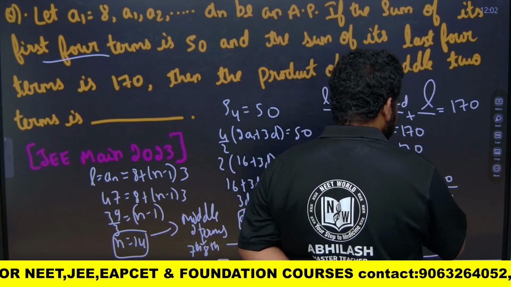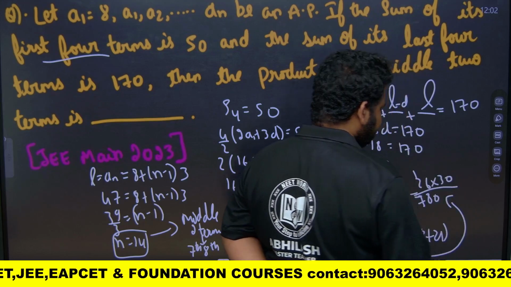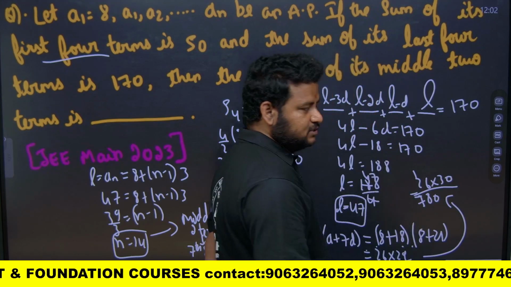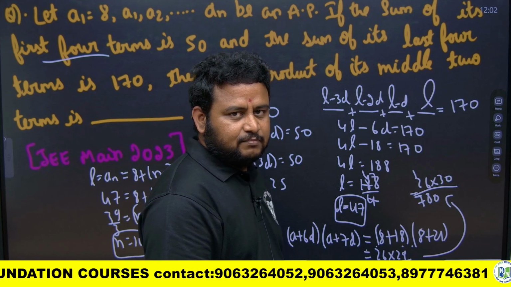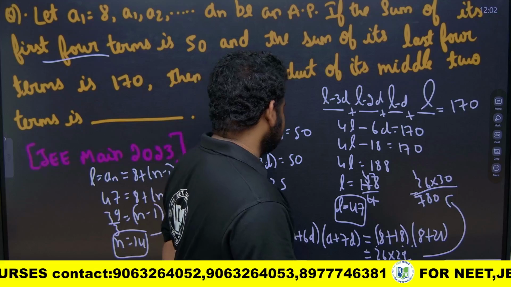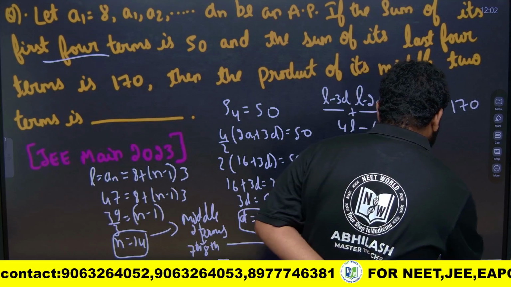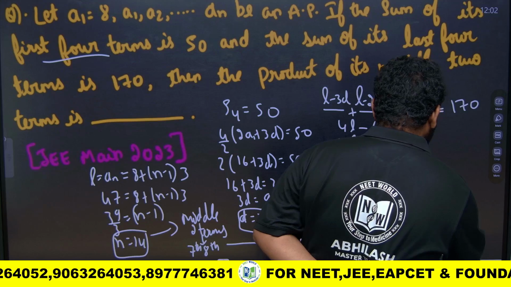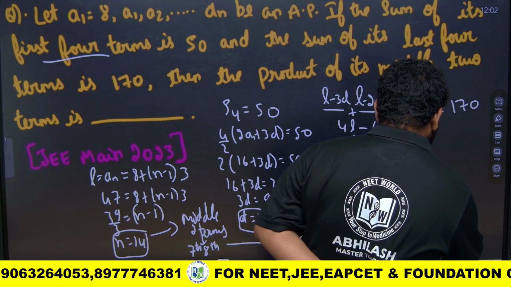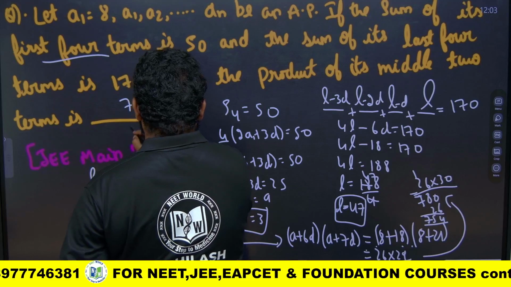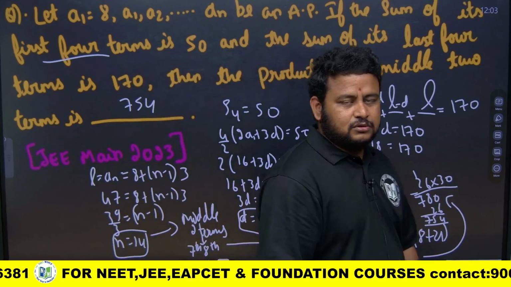Here I have taken 30, so one value of 26 I have to reduce. 780 minus 26 is how much? 780 minus 20 is 760, minus 26 is 754. So, the answer to this question is 754. This is how you do the fast calculation.